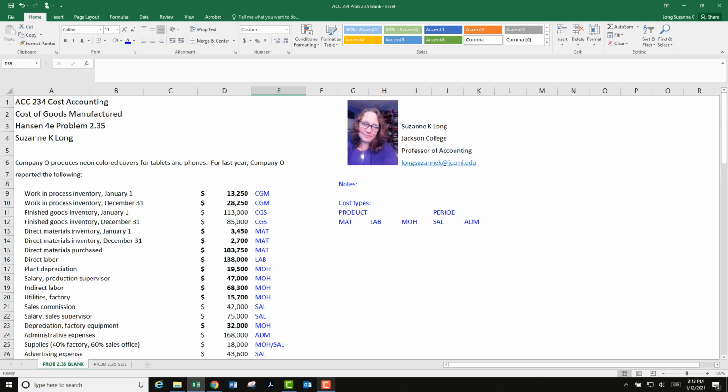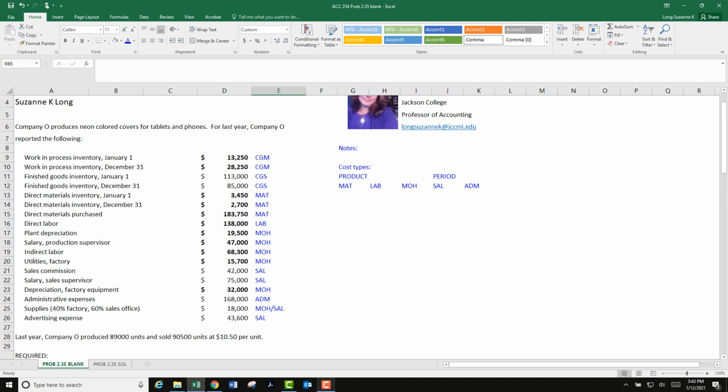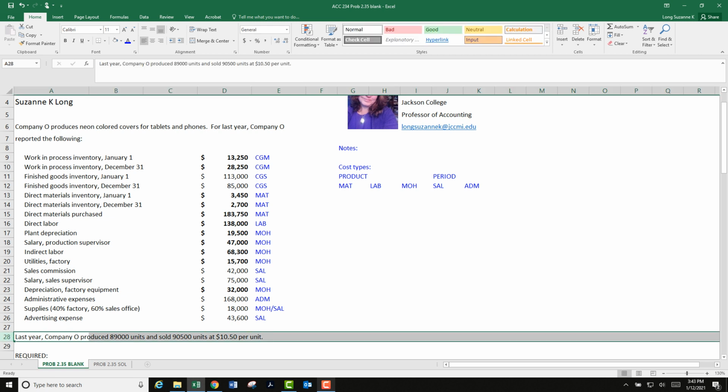So when you look at this problem, there's nothing here about sales other than sales commission, which is not sales. But don't forget this line right here. So often with accounting problems, I swear the authors are not trying to be tricky. It's just a matter of where they can present and share information.